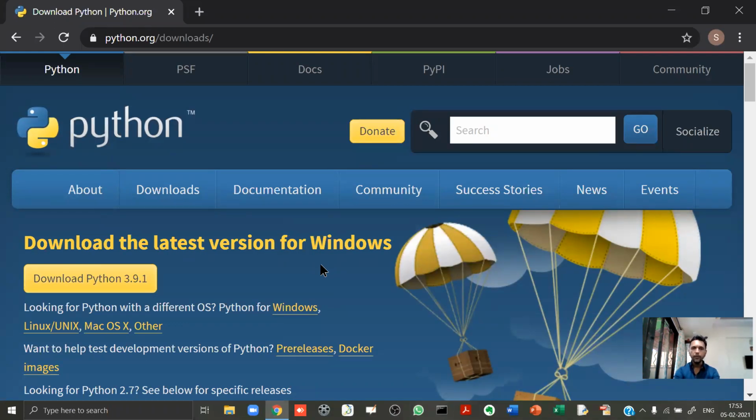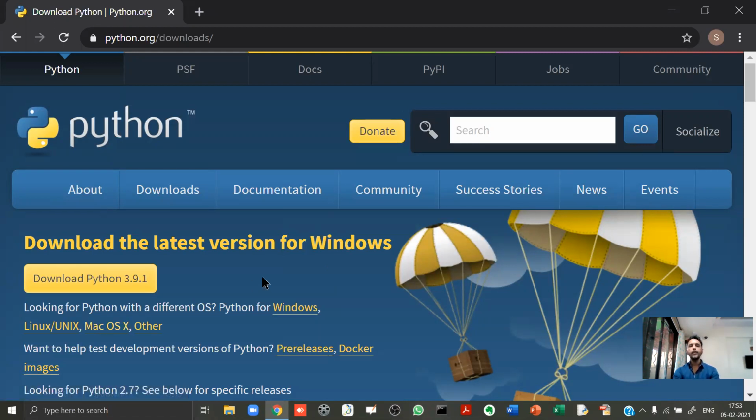If you're using a MacBook, you can even download and install Python on MacBook or Linux also. This website will automatically detect whether your operating system is Windows, Linux or Mac, and accordingly it will display this page. Let's say you are using Mac and still it is showing Windows over here. Then you can go to this link, Mac OS X here.